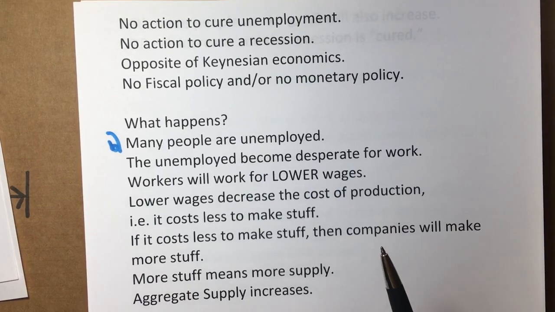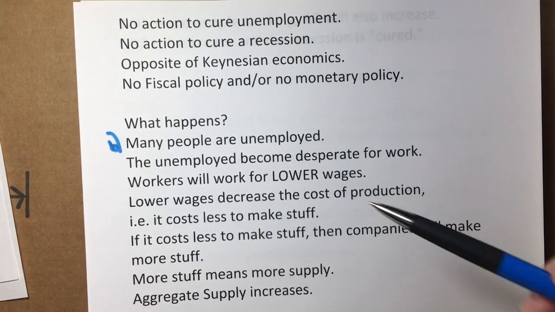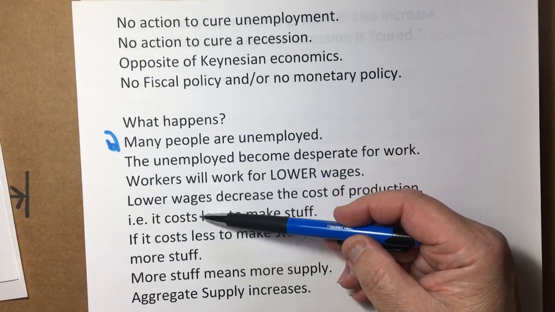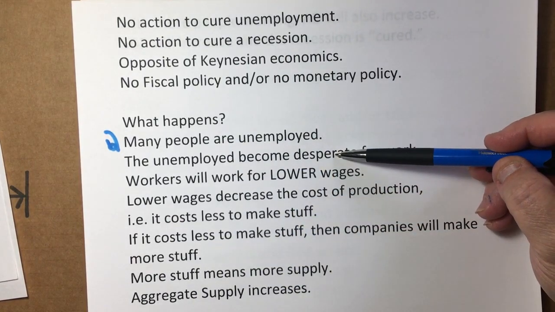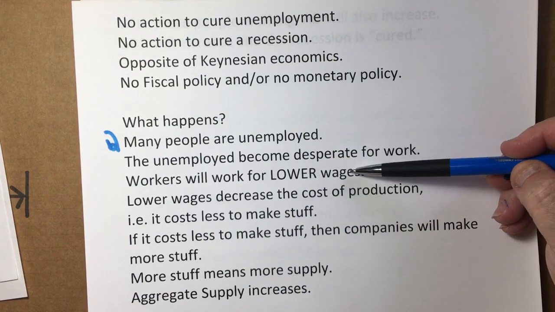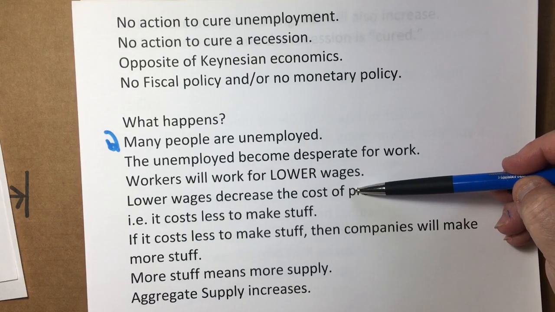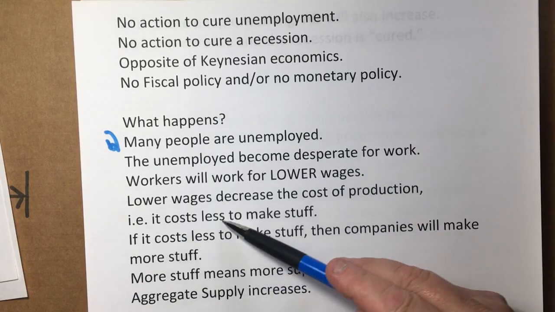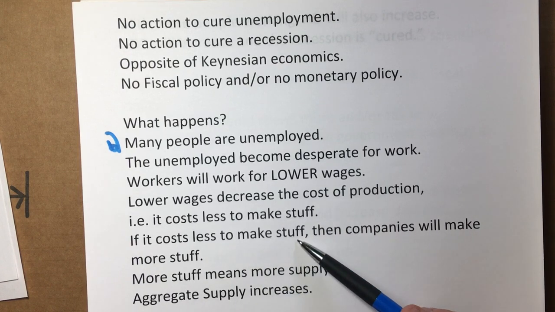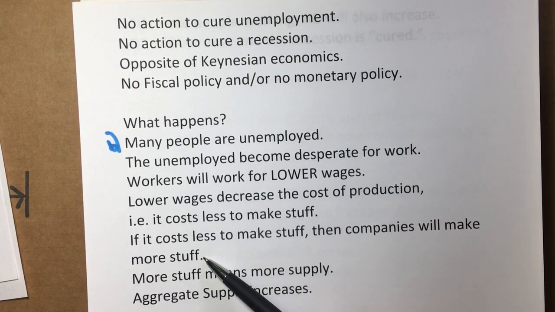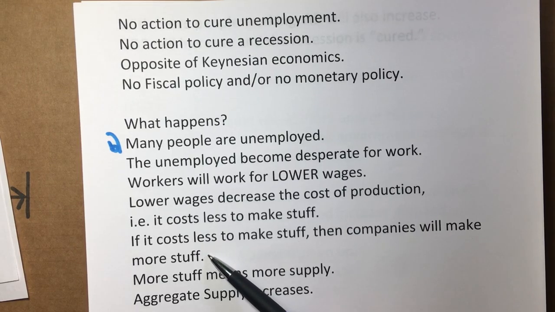And that's what they asked. What happens to aggregate supply? And explain. Basically, this is your explanation. Many people are unemployed. The unemployed become desperate for work. Workers now will work for lower wages. Lower wages decrease the cost of production. That means it costs less to make stuff. If it costs less to make stuff, then companies will make more stuff. You studied that in the part of microeconomics that you did at the beginning of the course. Stuff that affects aggregate supply.